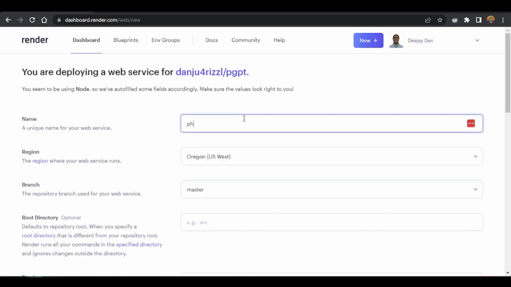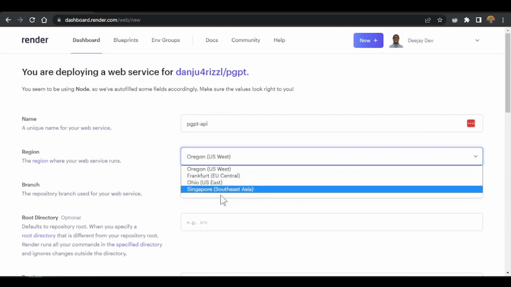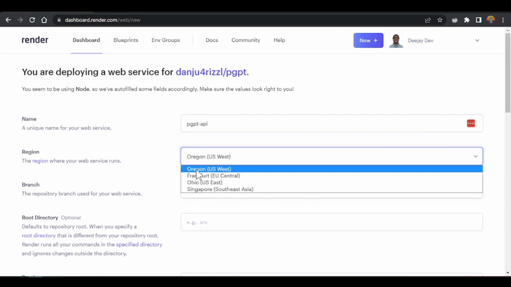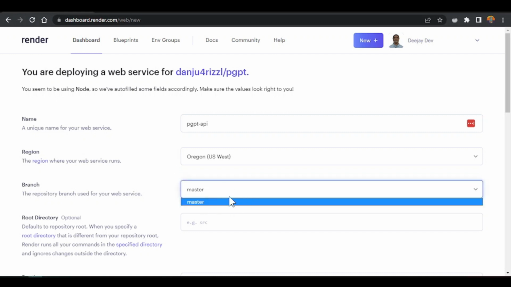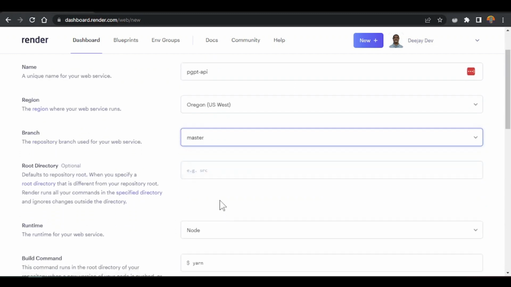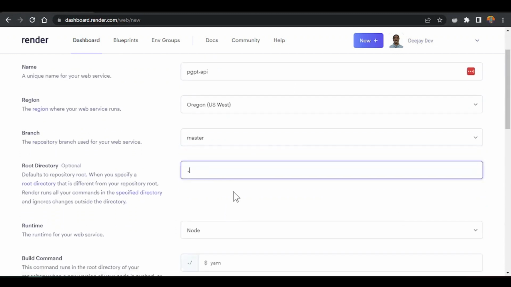So make we just call them pgpt-api. And then if you choose the server where we want, you go choose the one where the closest to you. I go just leave them for default. If you leave them for default, you go choose the branch. So if the project get different branches, you go choose that branch. And then make we set the root directory as dot.